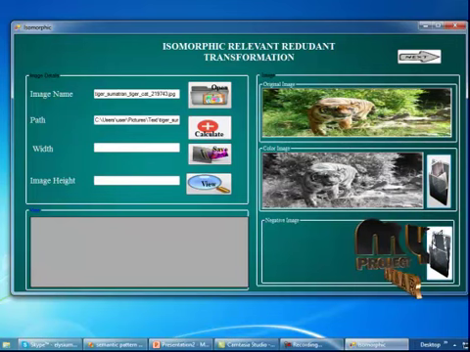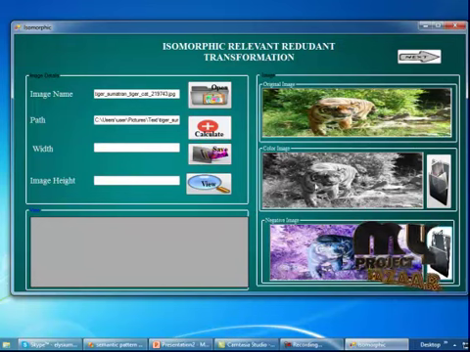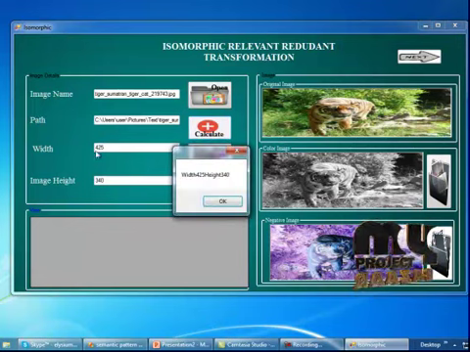Now I'm going to convert the image into a negative. Click on this button. The negative image will be displayed in the picture box. Now I'm going to calculate the height of the color image, that is, the negative and the color image. Click on the calculate button. The image height and width will be displayed in the text boxes here. And click on the OK button.